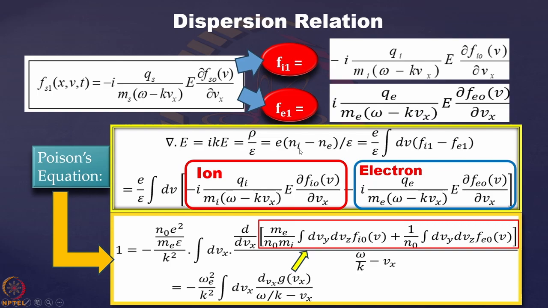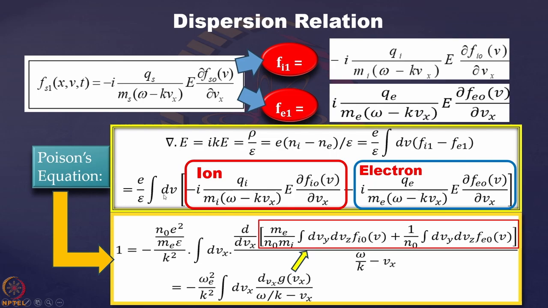And for Ni and Ne, we will write Fi1 and Fe1, because Ni is nothing but Fi1 and Ne is nothing but Fe1. So when we write this equation in this form and we fetch the expressions for Fi1 and Fe1 into this equation, that is what we have done here.